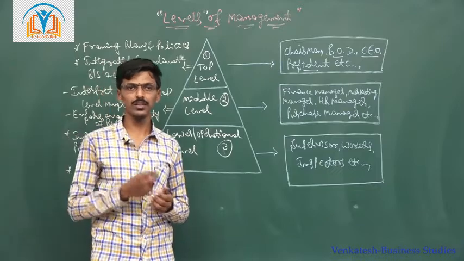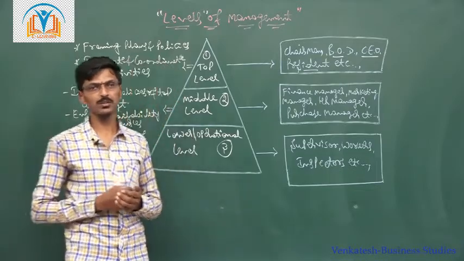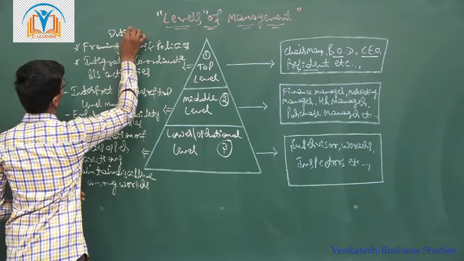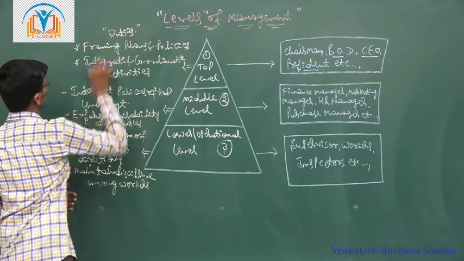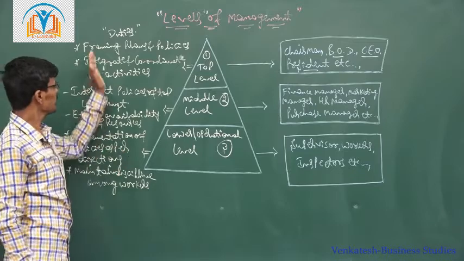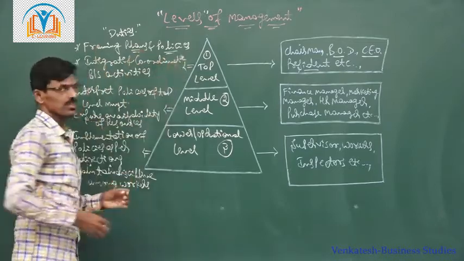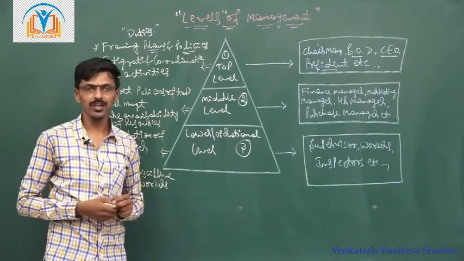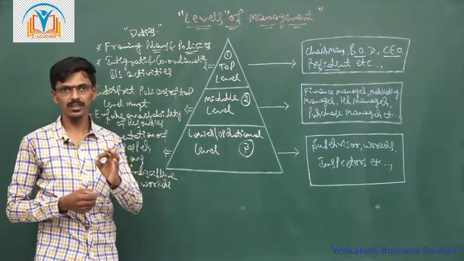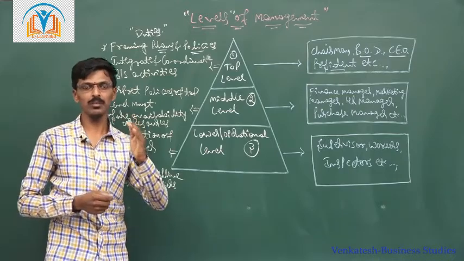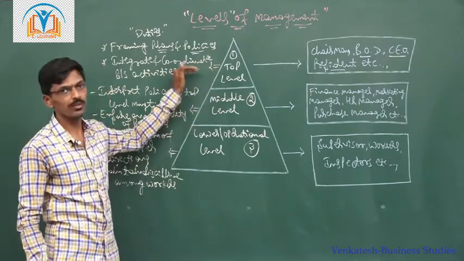So what are their duties and responsibilities? The duty of top level managers is framing plans and policies. While explaining the planning function of management, I noted that the planning is to be done by the top level managerial executives of the organization.